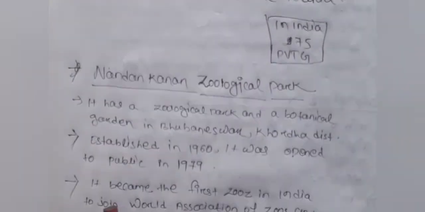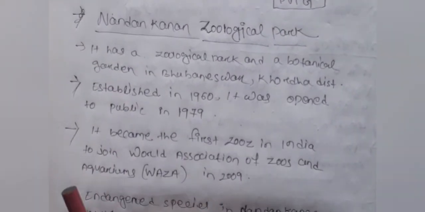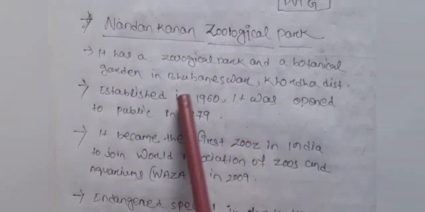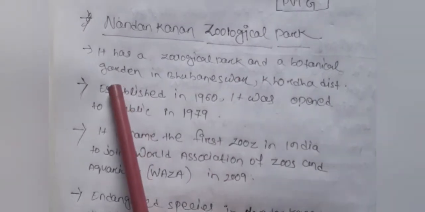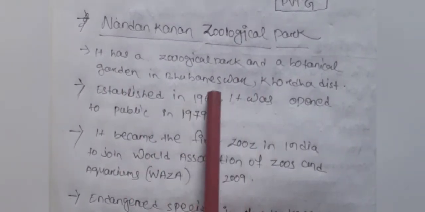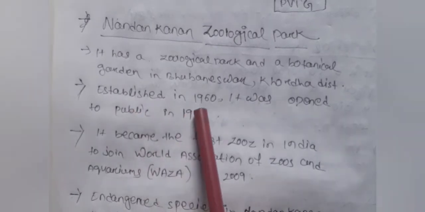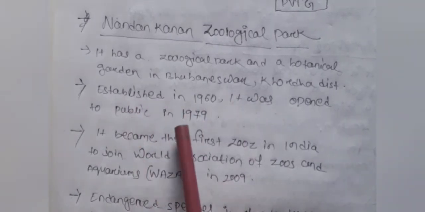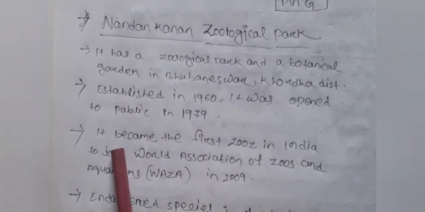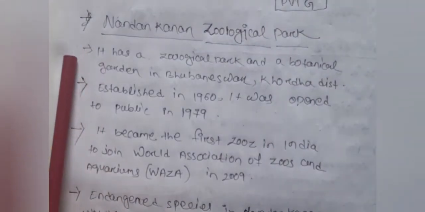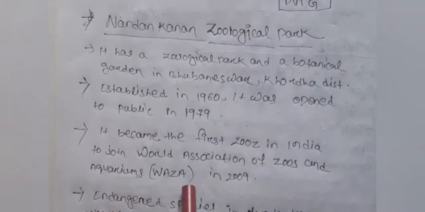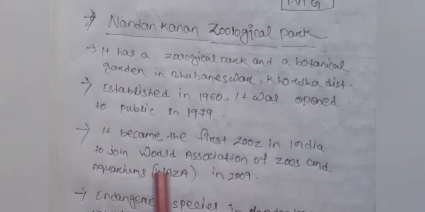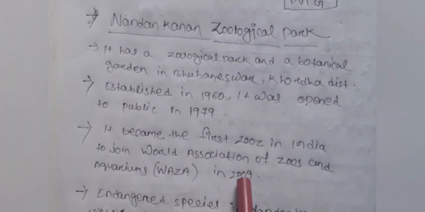Next, Nandankanan Zoological Park. It has a zoological park and a botanical garden. It is in Khordha district, Bhubaneswar. It was established in 1960 and opened to the public in 1979. It became the first zoo in India to join the World Association of Zoos and Aquariums, WAZA, in 2009.